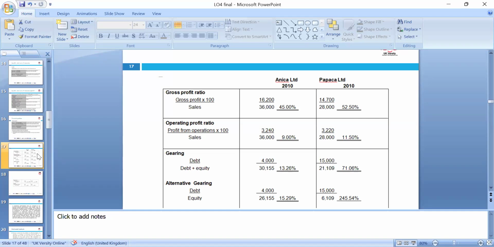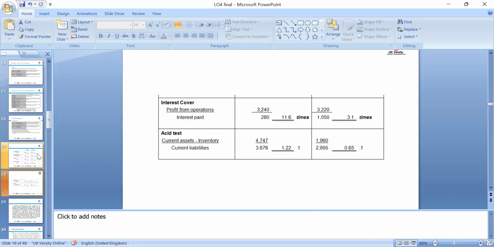If we look at the gross profit, Papika is better. Operating profit, Papika is better. When we look at the gearing, Anika is better, because Anika has 13% risk and Papika 71% risk, a high gearing factor and high risk.